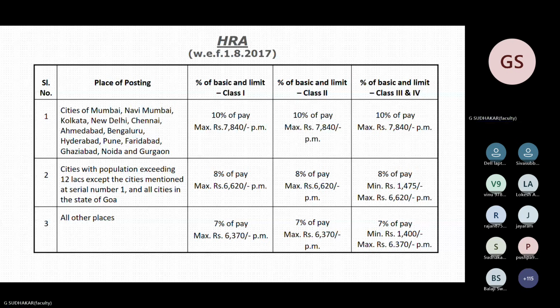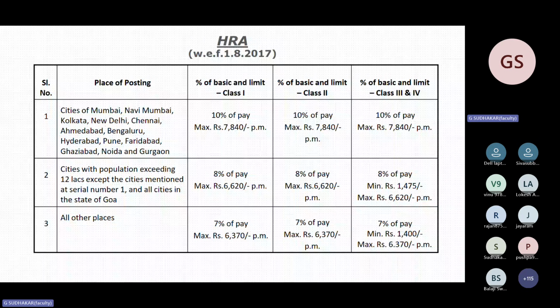employees. That is for first category, serial number 1, Mumbai, Navi Mumbai and Kolkata, Chennai, Ahmedabad, Bangalore. Maximum amount is 7840, class 1, class 2, same amount, class 3, same amount. Compare this. So that's why a comparison has been made for those officers with scale 3 to 4, scale 4 to 5. Some analysis questions have been asked.